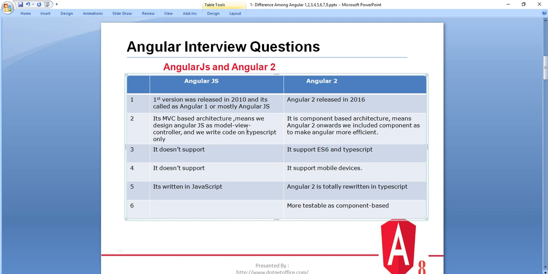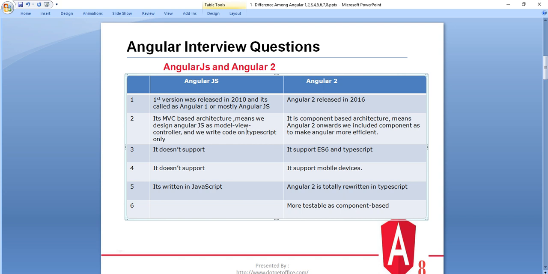AngularJS is written in JavaScript and Angular 2 is totally written in TypeScript. That is a further advantage of Angular 2: on the browser it is more efficient, and it is more testable because it is a component based architecture.